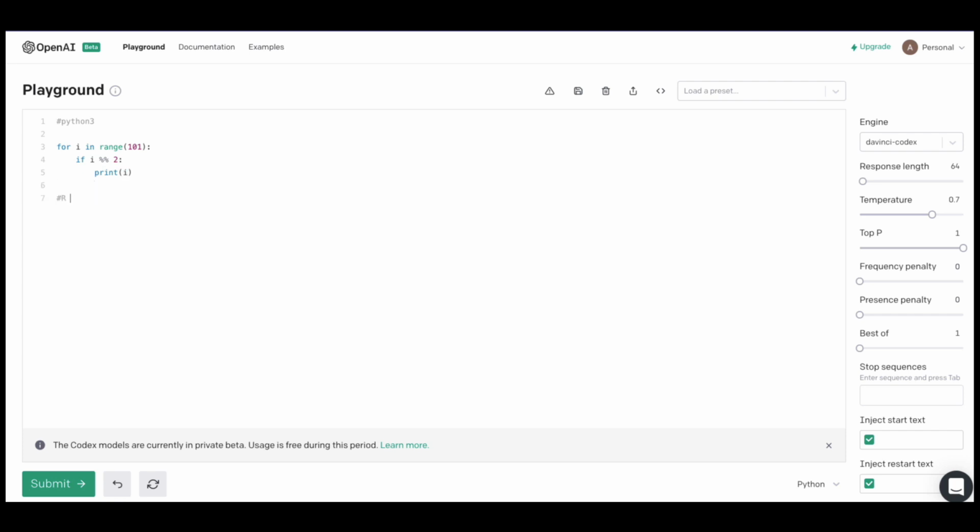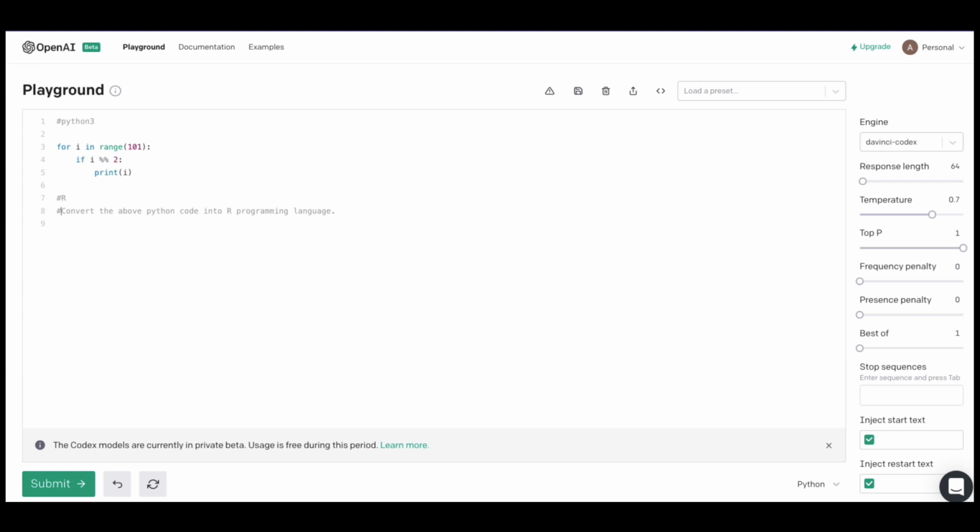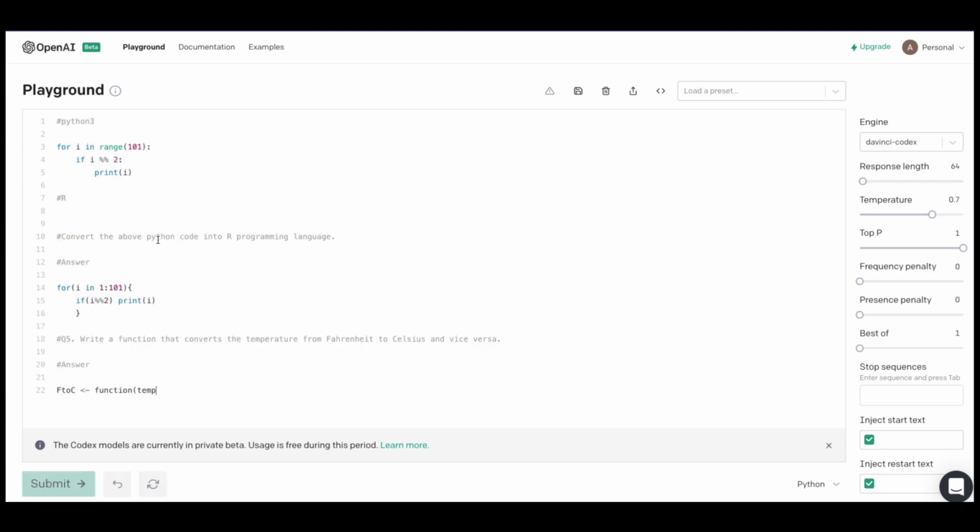Let's say convert the above Python code into R programming. Let's try. It didn't convert it into R. Let's try again. So yes, it has done it. It has said if this is this, then print. So again, it has done the job of creating an R code.